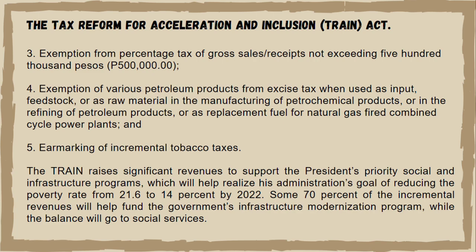The TRAIN raises significant revenues to support the President's priority social and infrastructure programs, which will help realize his administration's goal of reducing the poverty rate from 21.6 to 14% by 2022. Some 70% of the incremental revenues will help fund the government's infrastructure modernization program, while the balance will go to social services. So, para saan nga ba ang TRAIN law?